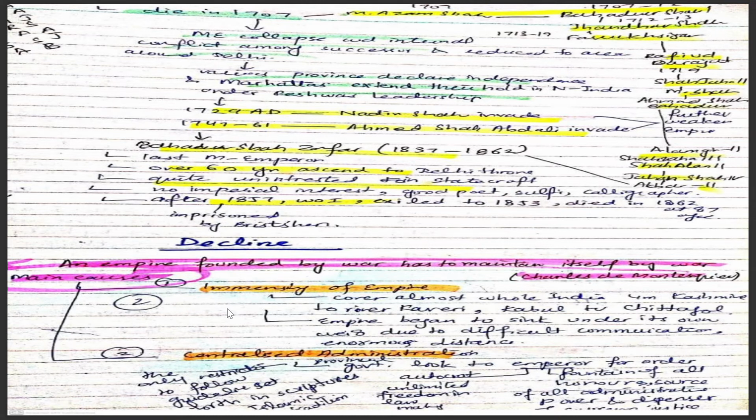The second reason is centralized administration. Centralized administration means provincial governments had to take orders from the imperial government. The emperor was an autocrat with unlimited freedom in lawmaking, and every provincial government had to take orders from him. The fountain of all honor, the source of all administrative power and of supreme justice, lay with the emperor, and provincial governments had to look towards the emperor for orders.